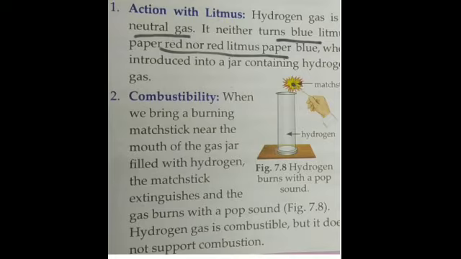If something is combustible, it can burn. So when we burn, what do we do? This is a gas jar, and this contains hydrogen. This type of flask or apparatus is known as a gas jar. Is that clear? This is a gas jar.